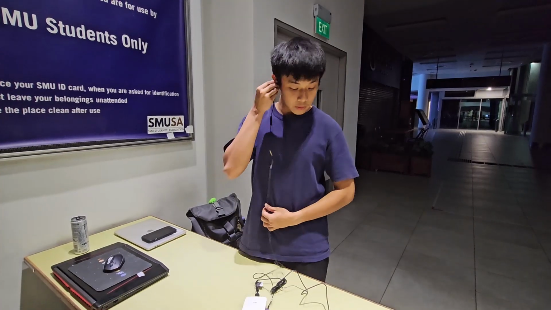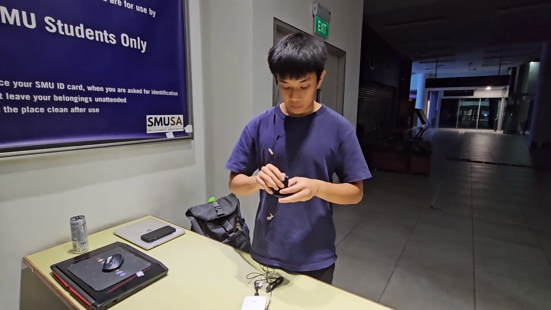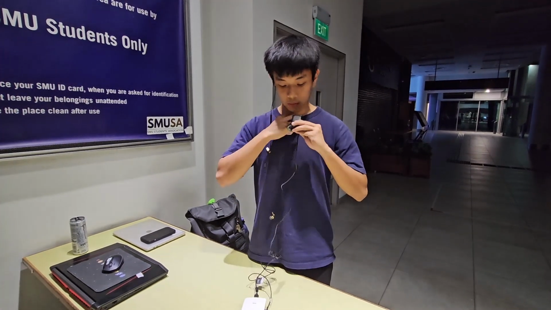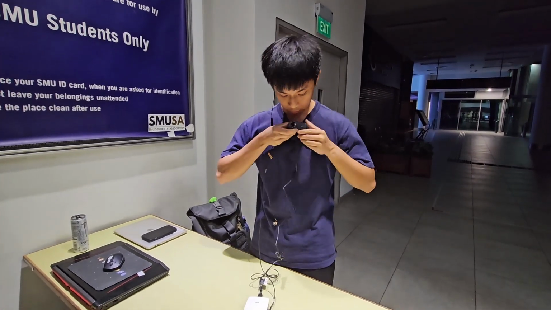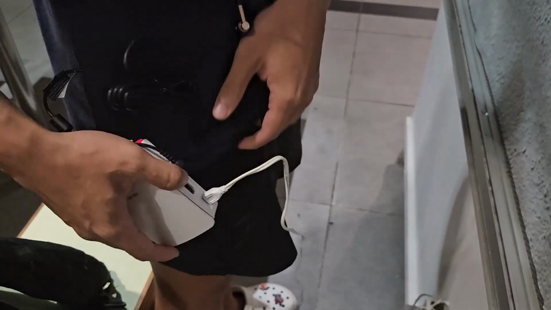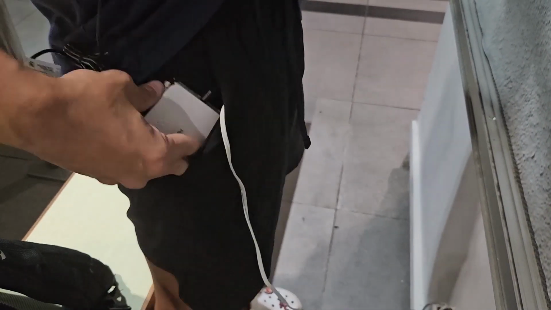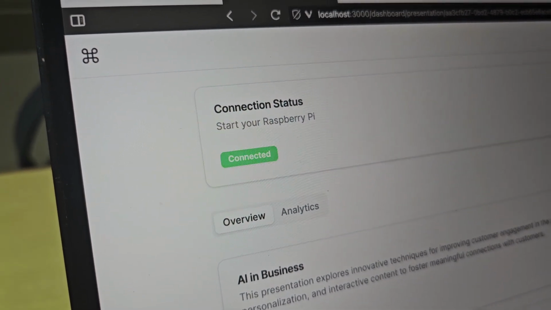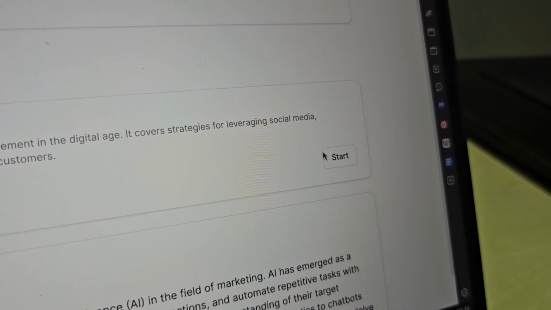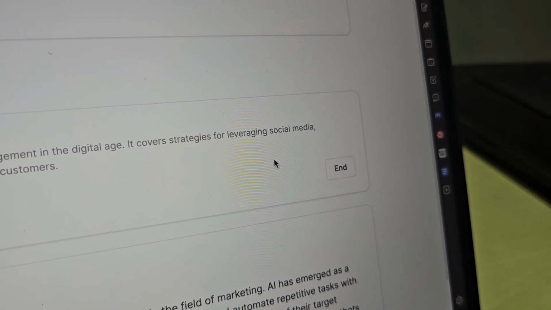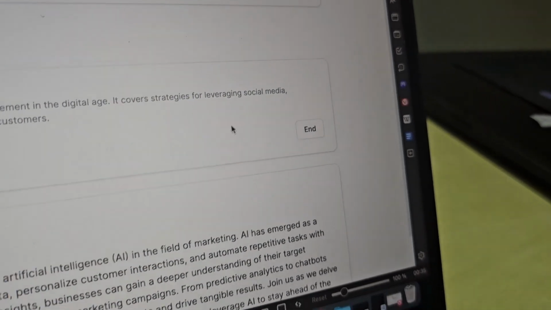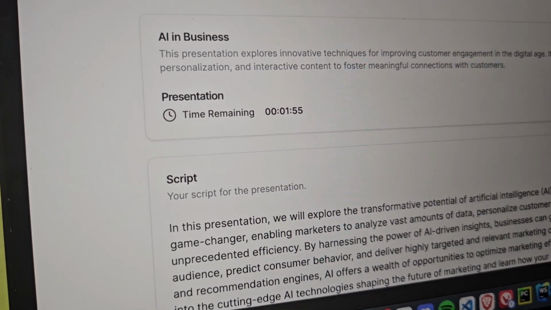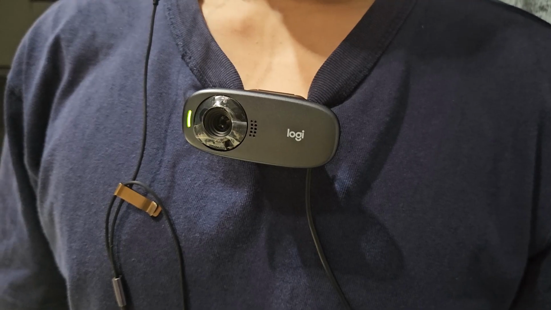After putting on the camera and earpiece, the user must connect the Pi to a power supply. This Pi will be connected to the server, which will be indicated on the web page. Lastly, the user will click on the Start button right before beginning his or her presentation. This essentially starts the processes on the Pi.